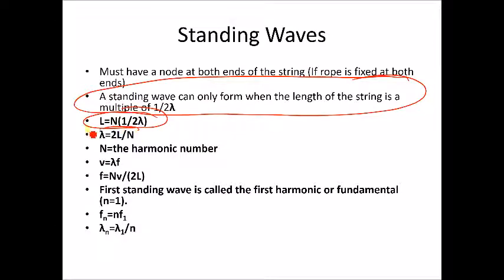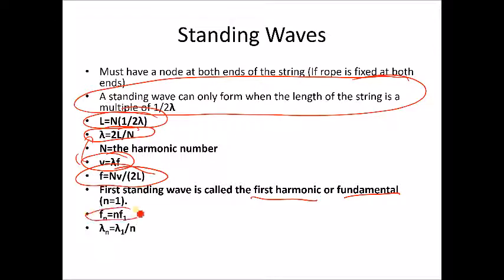Here I simply solved that equation for lambda. Again, remember that n is the harmonic number. Here's our wave equation. We could do some fancy substituting between these two equations to derive this equation. Don't think you'll need that in this course. Remember that the first standing wave, the one that forms at the lowest frequency at which we can get a standing wave, is the first harmonic or the fundamental. And for that, n equals 1.